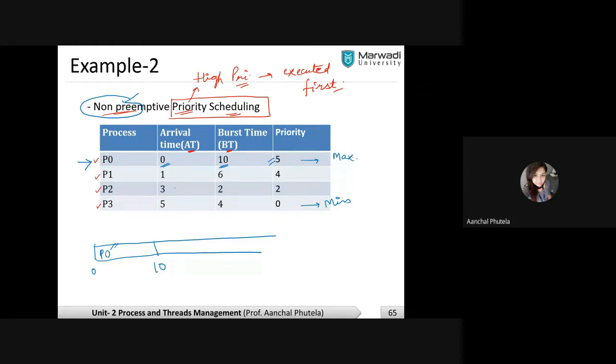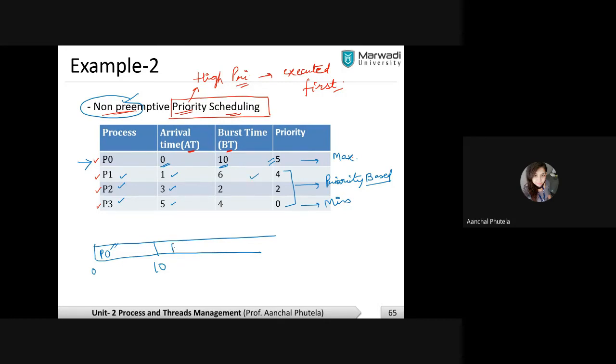Now after 10 seconds, P1, P2 and P3 have arrived into the system at times 1, 3 and 5. Now at that time, I can compare the priorities. The decision mode is priority based. Which process will be assigned first? The one having maximum priority, P1.